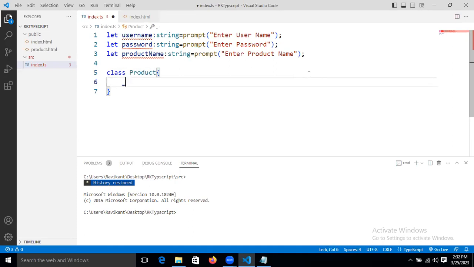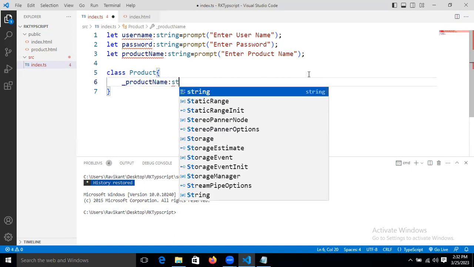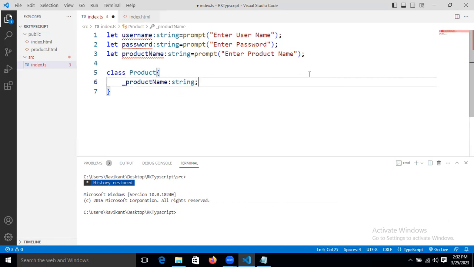So I'm taking _productName. That is a string type property. This property is only the declaration part. There is no data. We will store that data inside this property dynamically with the help of accessors, by using the setter method and the getter method, right? So, the setter and getter methods.